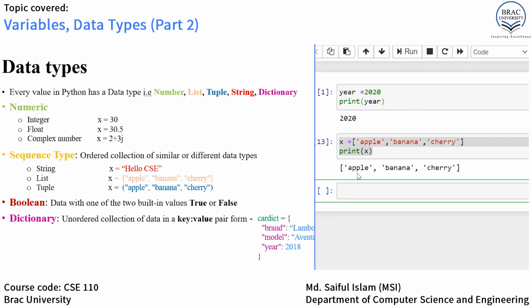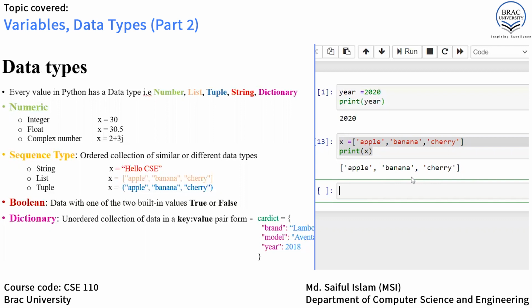If you remember, we showed the car example where it wasn't possible to store multiple values in a single variable. So here it is possible.